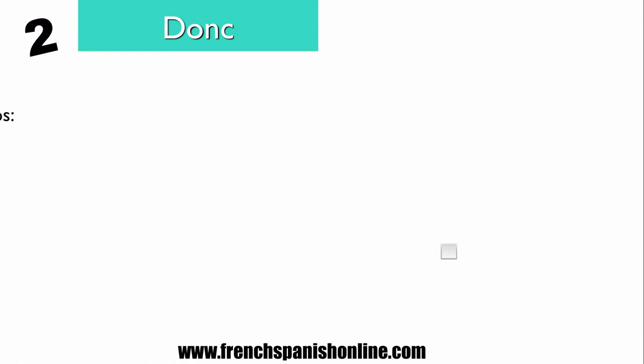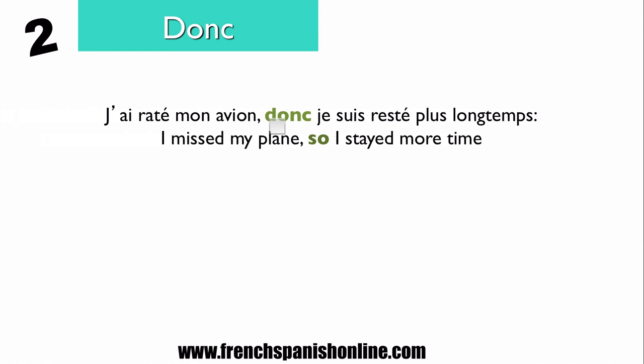Let's start with donc. J'ai raté mon avion, donc je suis resté plus longtemps. You remember we said that we use donc for a conclusion, a logical conclusion, depending on what happened previously. So here, what happened previously? I missed my plane. So, logical conclusion, I stayed more time. So we use here donc. J'ai raté mon avion, donc je suis resté plus longtemps. This is the logical conclusion.